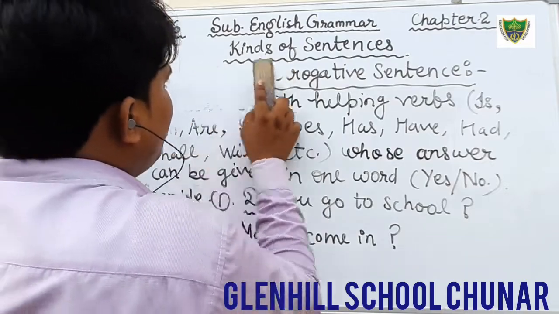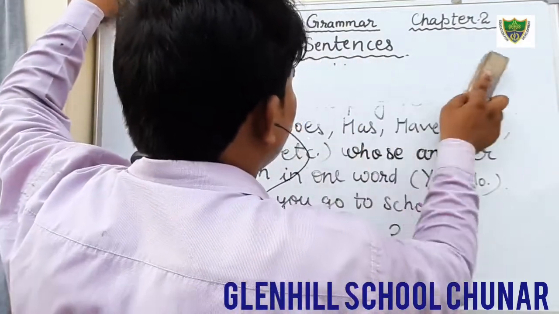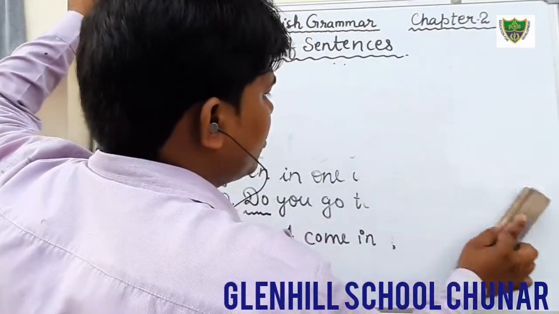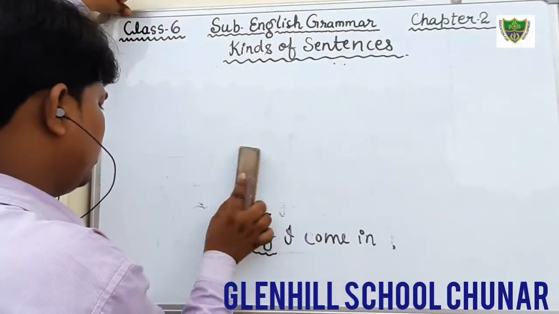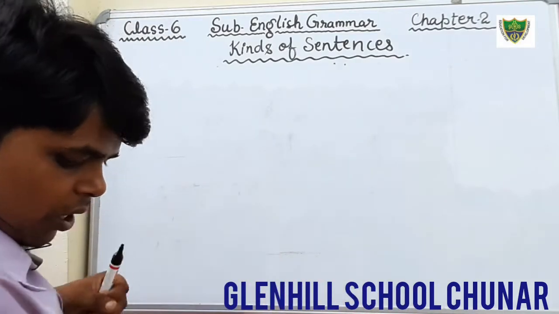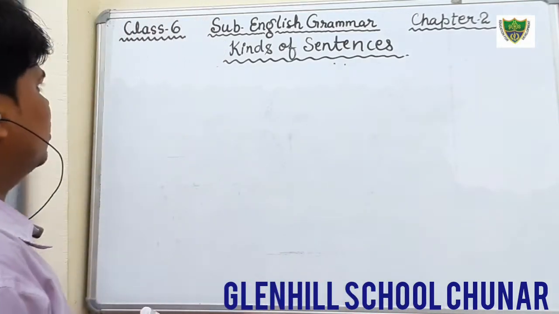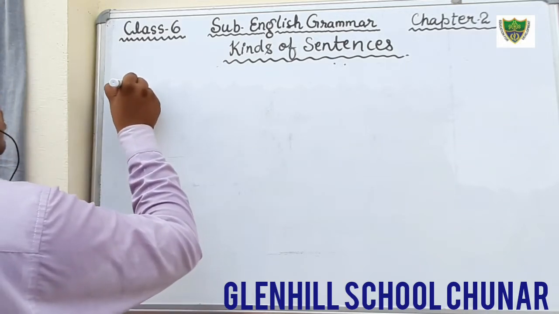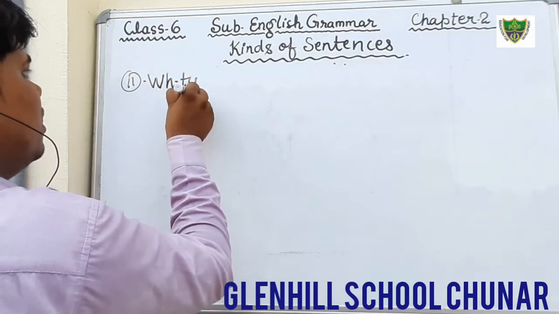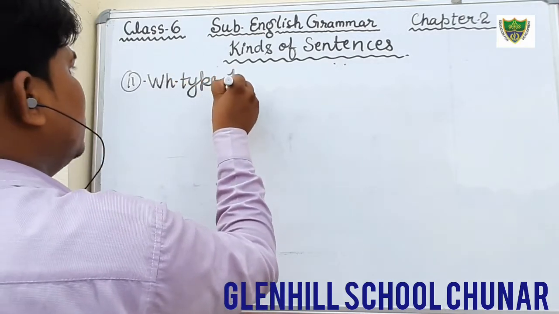Okay students, those who have written, they will only watch the video. There is no need to write. But those who are new students, they will write in their copy, in their notebook. And next, that was WH type interrogative sentence.